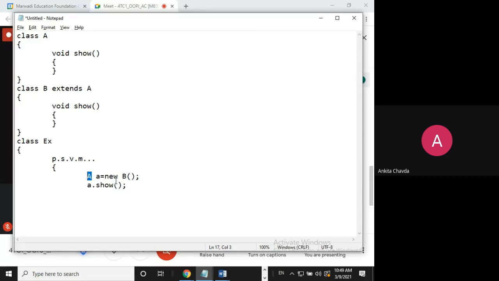Now if my superclass reference variable is pointing to my subclass, means to the child class, then the superclass reference variable can only access whatsoever variables are there from its own class. Means only 3 variables, because the other 3 variables are actually the property of your subclass. You cannot access them. It is something like your father is having the property 50 lakh. 50 lakh he has given to his son, right?